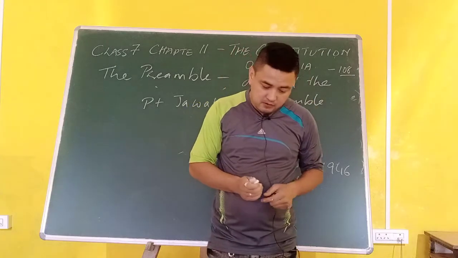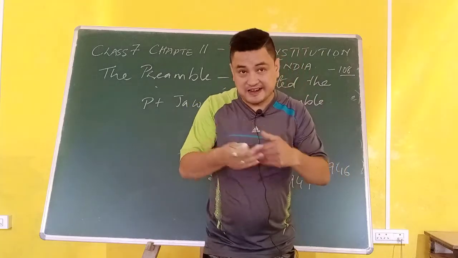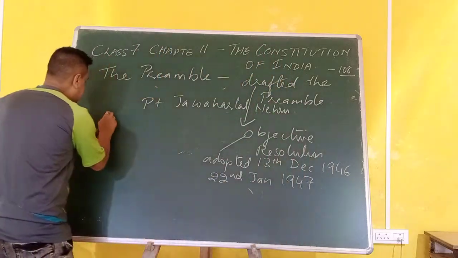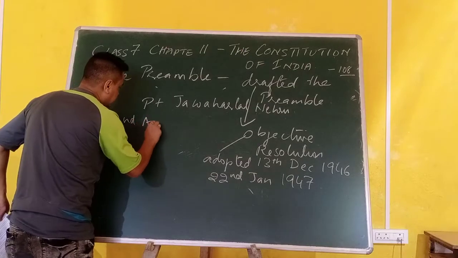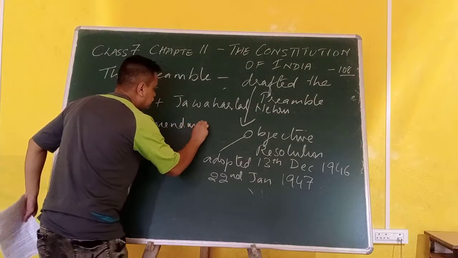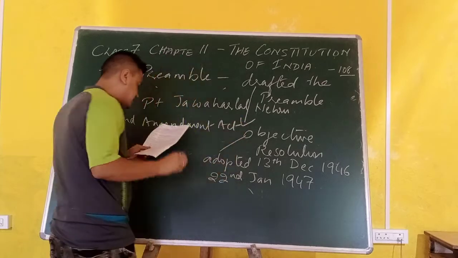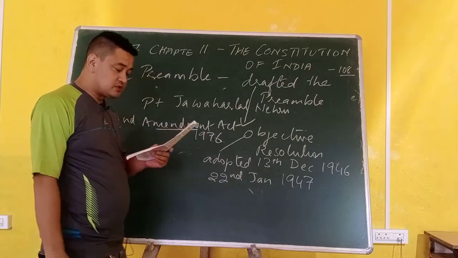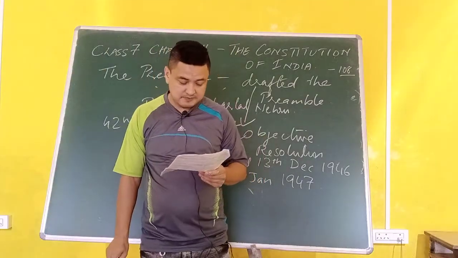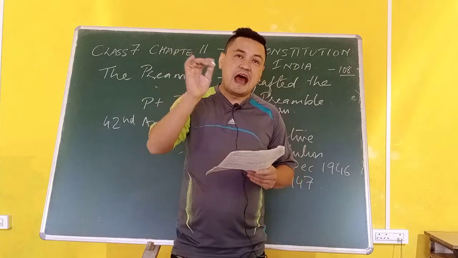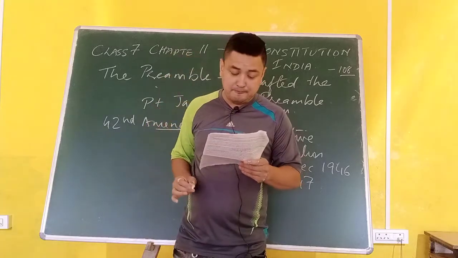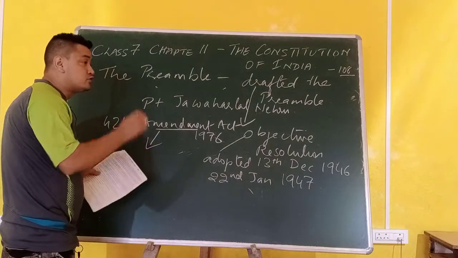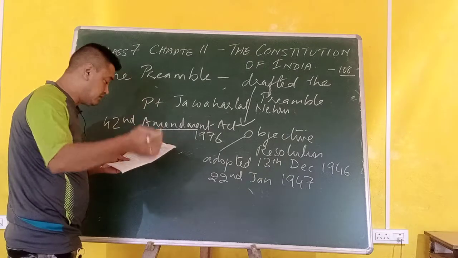Only one time was this preamble corrected or modified, by the 42nd Amendment Act of 1976. This amendment is called a correction. Remember that. This correction added 3 new terms in the preamble.